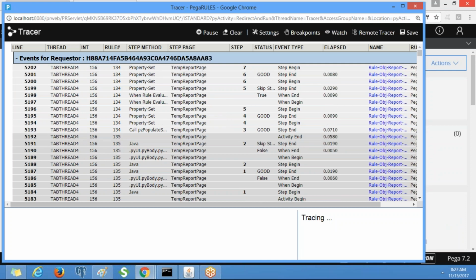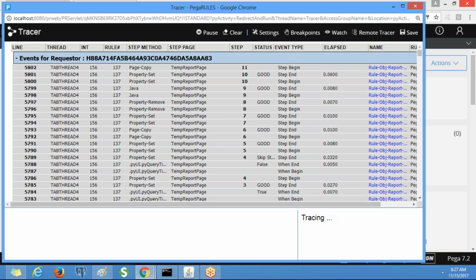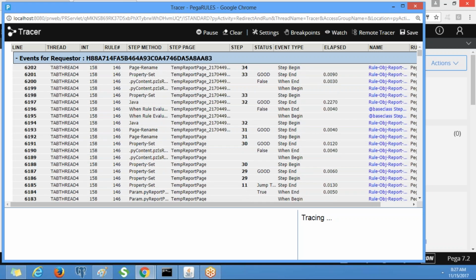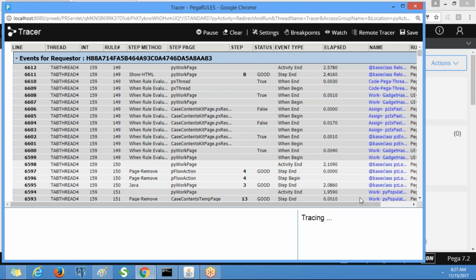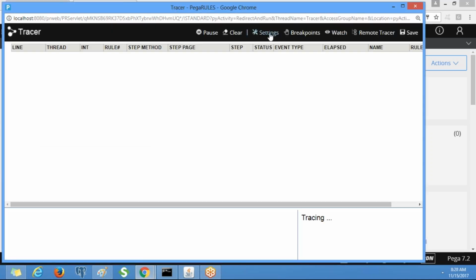Internally we have many PRPC rules which will be executed internally, and we need to know only a few of them. If we want to trace only our rules, we need to do some settings here. So go to the tracer settings.